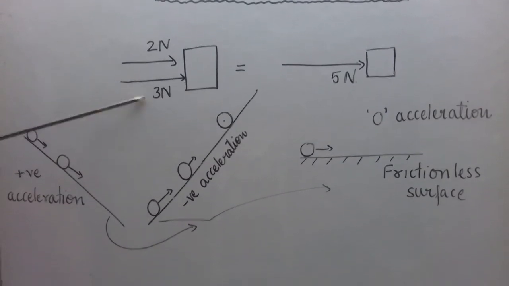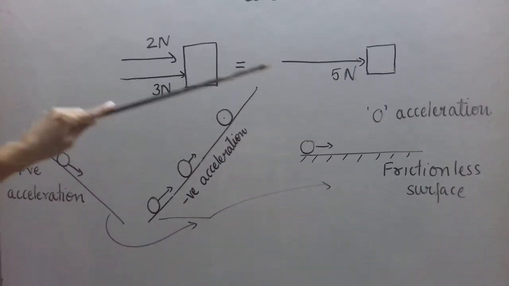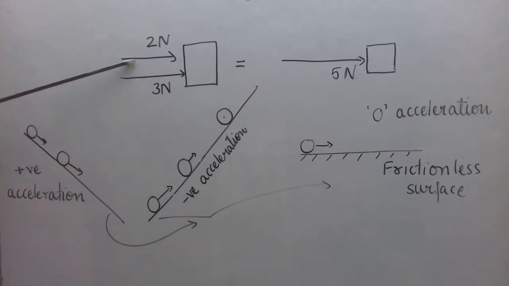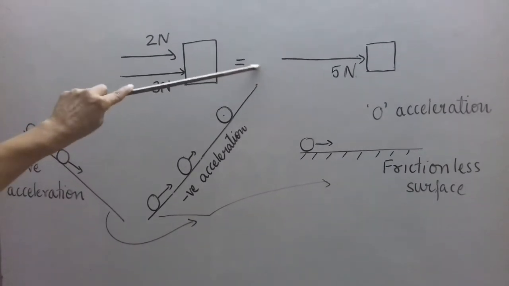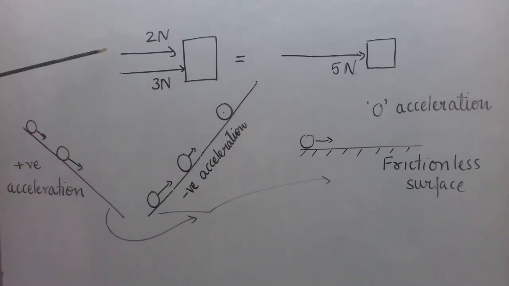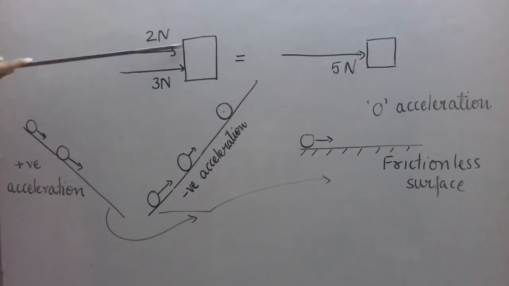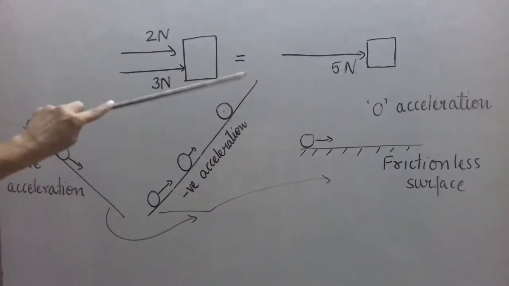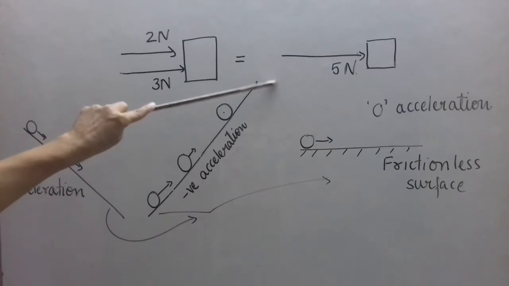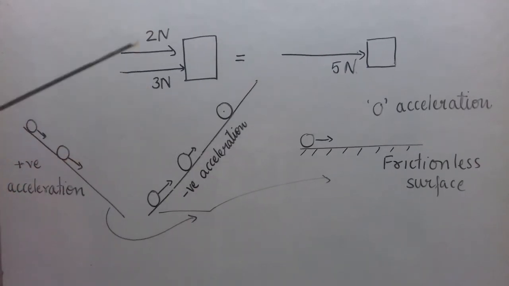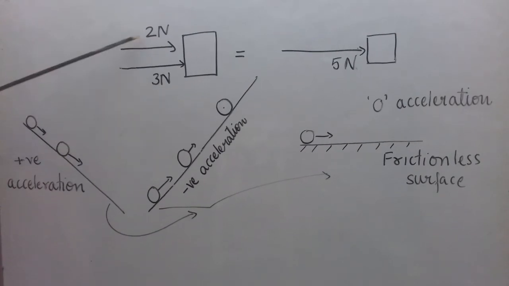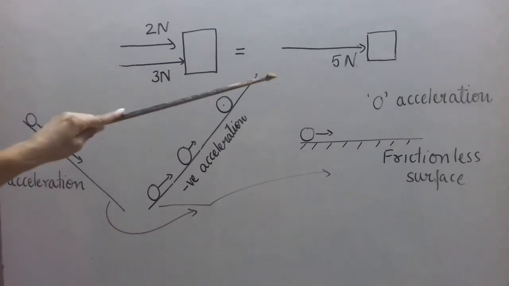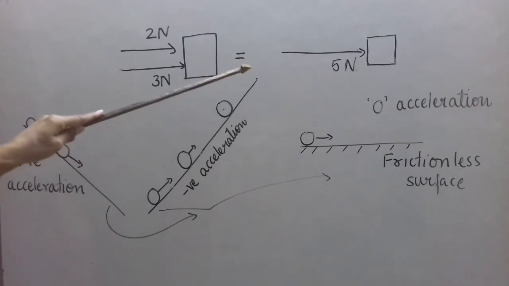I hope it is clear how to add two vectors when they are in the same direction. Even if 2 Newton is pushing here, and 3 Newton, instead of pushing, someone is pulling it towards that side, the direction is still the same, so again it will be the same. So when two vectors are in the same direction, to add them we just add their magnitudes and keep the direction the same to get the resultant.